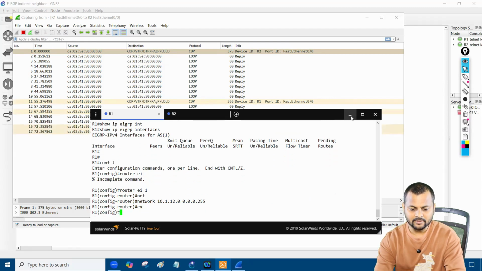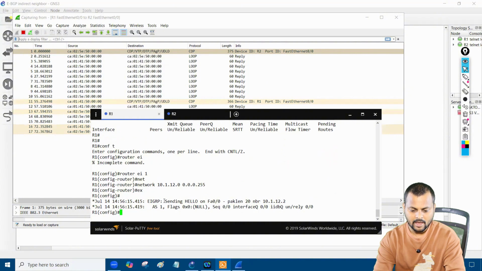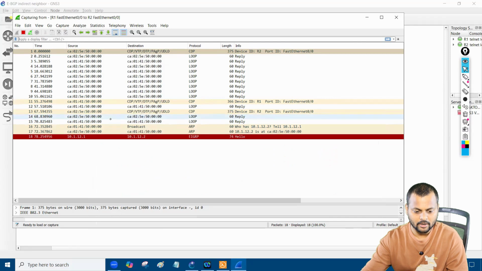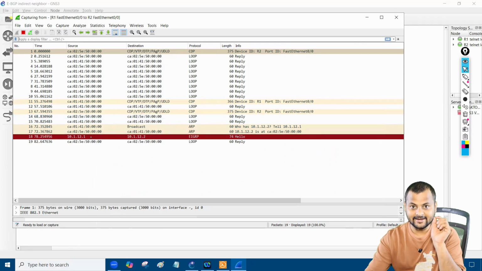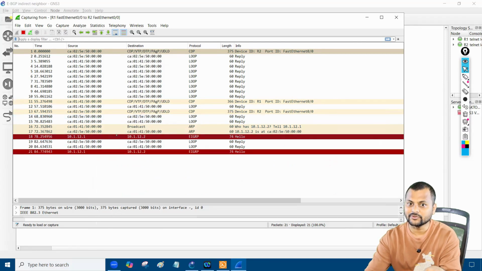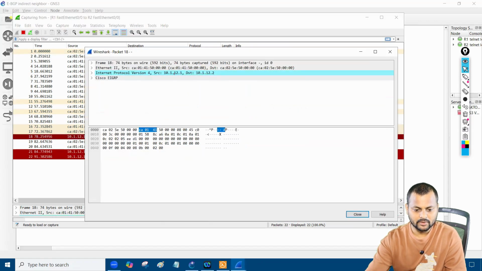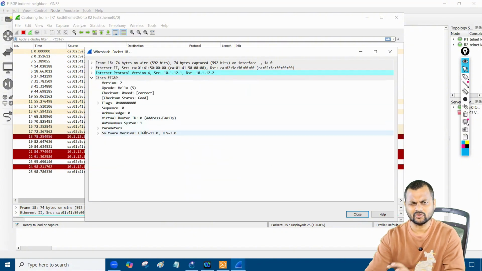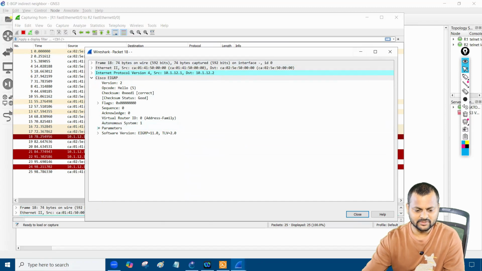Now you can see that my interface has been enabled and I'm sending the hello packet. The interesting part is that this hello packet is pure unicast. I dictate that you need to form the neighborship with 12.2, so I'm sending a pure unicast hello. Normally it is multicast, but now it's unicast. So 12.1 is sending the packet to 12.2, and this is the same EIGRP hello packet. Nothing has changed, with the same K values, K1 and K3.